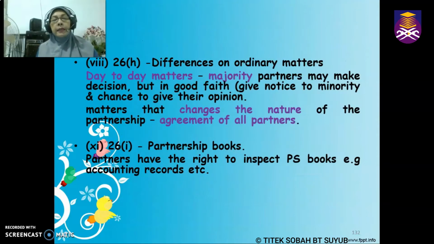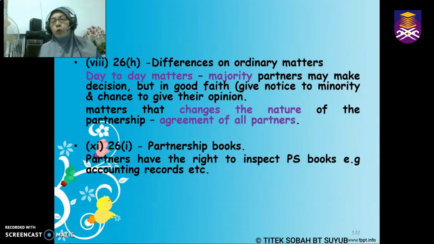So number 8, differences on ordinary matters. Sometimes there is dispute, differences between partners. If the differences involve day-to-day matters, then it is easier because the majority partners can make the decision. Now, of course, the decision must be in good faith. The decision must not be made based on a bad motive. It must have a good motive. However, they have to give notice to the minority, give them a chance to give their opinion.